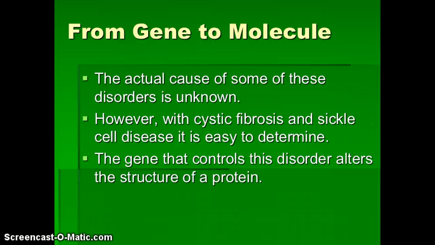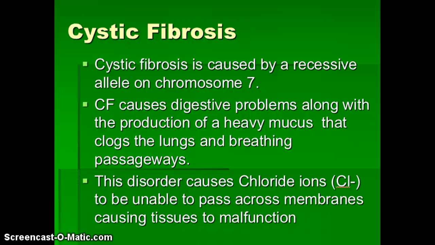Cystic fibrosis and sickle cell are ones that we actually know. There's a lot of others that we don't know. But for these, we know the gene that controls this disorder is going to alter the structure of a specific protein. So we're going to skip ahead a little bit and look at cystic fibrosis.